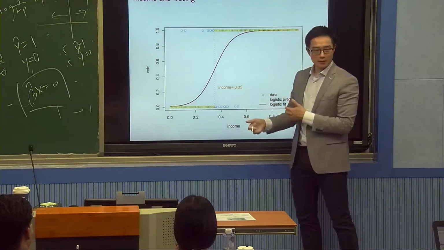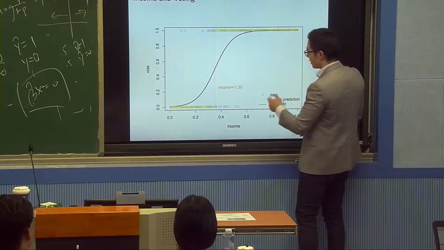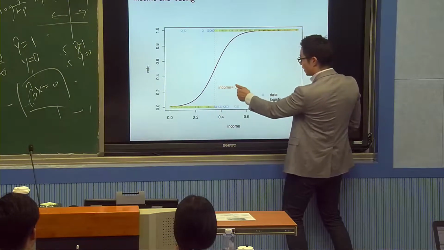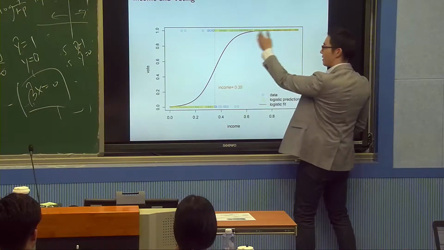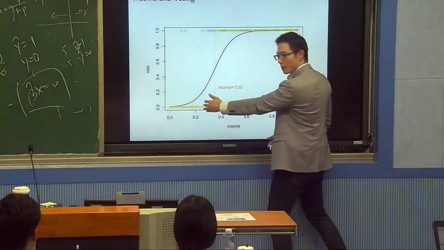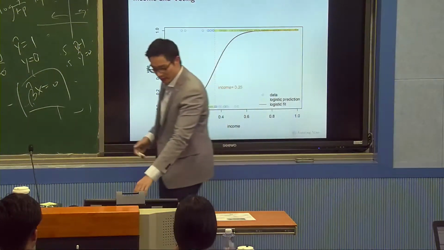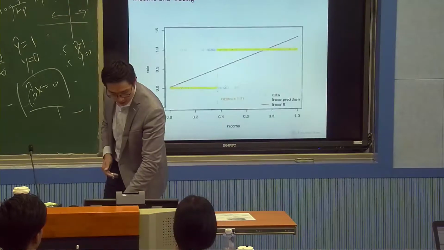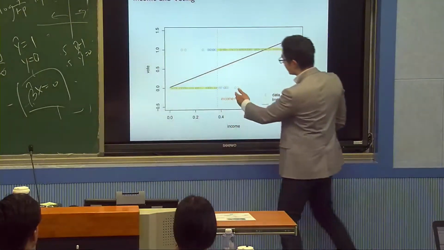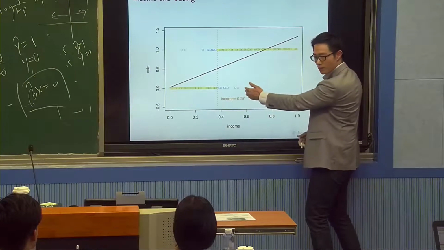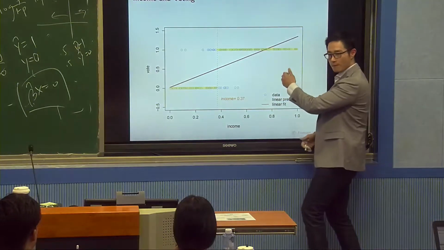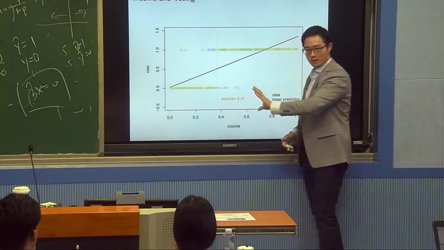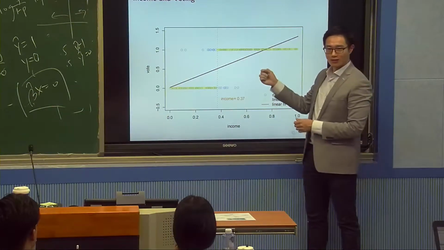Here I classify everybody with income larger than 0.35 as 1, and below 0.35 as 0. In linear regression, I predict everybody with income larger than 0.37 as 1, below 0.37 as 0. So they're almost the same.